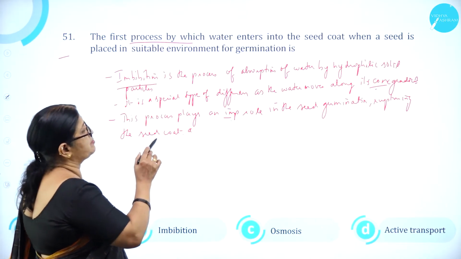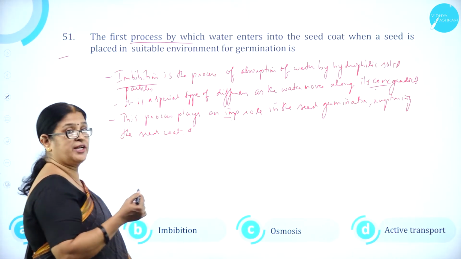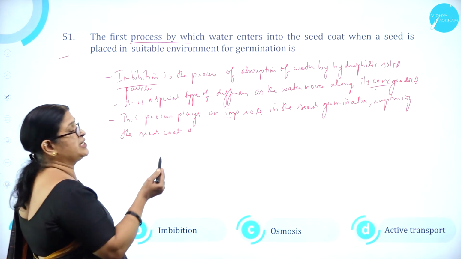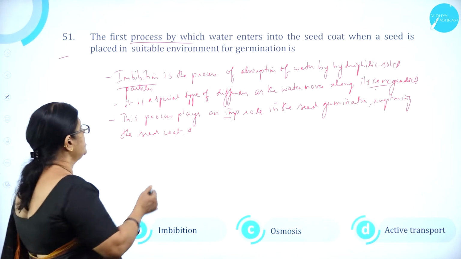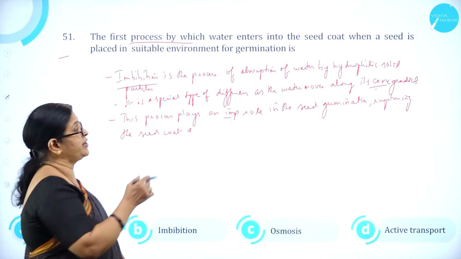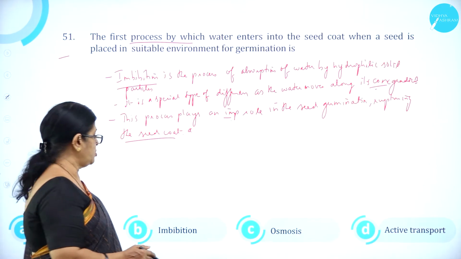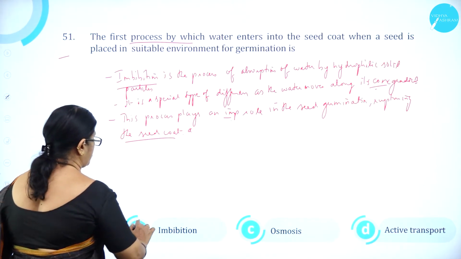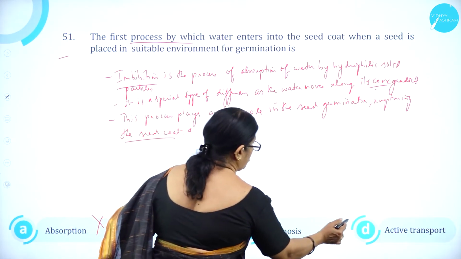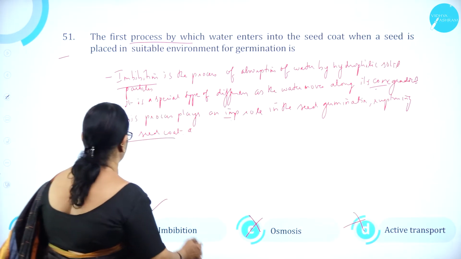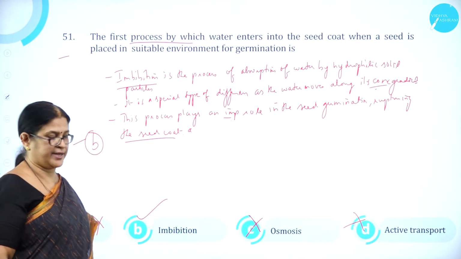Imbibition is the process of absorption of water by hydrophilic solid particles. It is a special type of diffusion, as the water moves along its concentration gradient. This process plays a very important role in seed germination, rupturing the seed coat. So option A, absorption, is wrong. Option B, imbibition, is correct. Option C, osmosis, is wrong. Option D, active transport, is wrong.